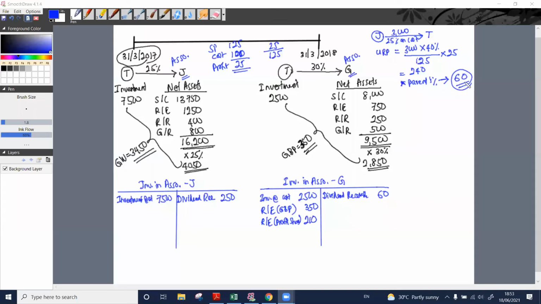So how should be the double entry here? Retained earnings debit, inventory credit.